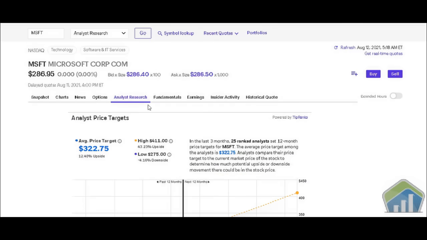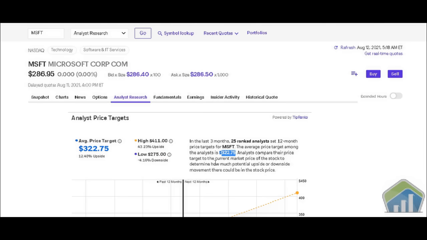and we're going to scroll up, and we have analyst research, right? So when we're taking a look at analyst research, we have analyst price targets. Right now they have an average price target of $322.75. As you can see, we're at 286 right now. The high is going to be $411, and the low is going to be $275. It says in the last 3 months, 25 ranked analysts set 12-month price targets for Microsoft. The average price target amongst the analysts is $322.75, which is right there.